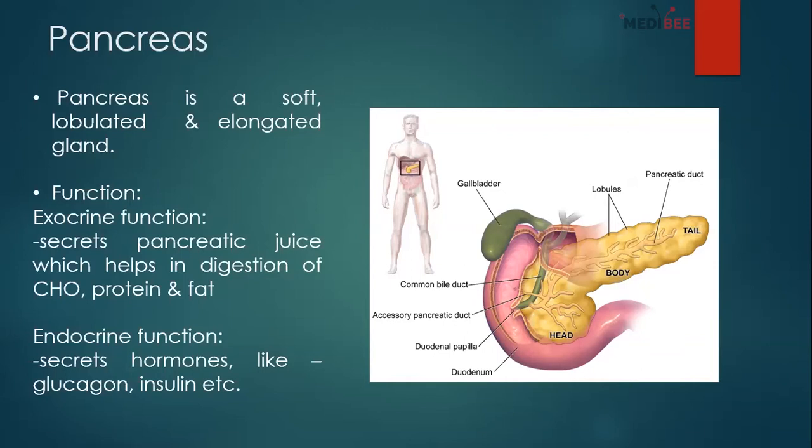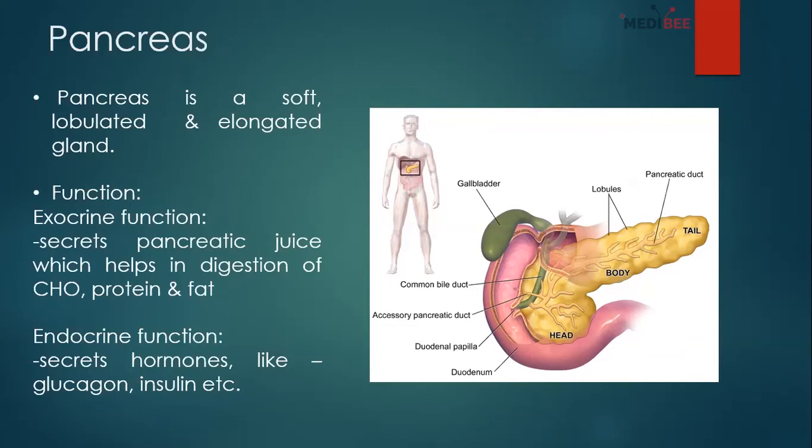So pancreas is basically a mixed gland which consists of two types of function: exocrine function and endocrine function.